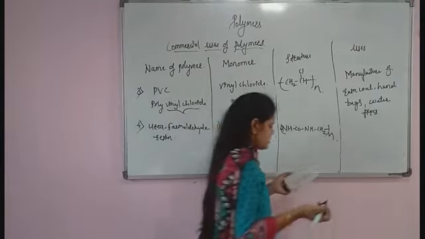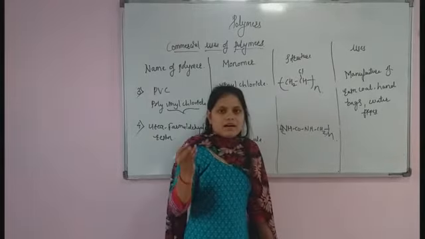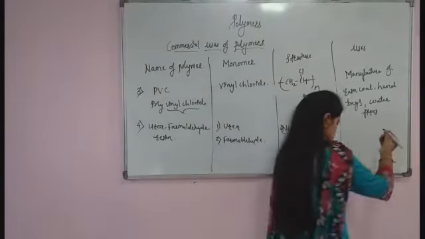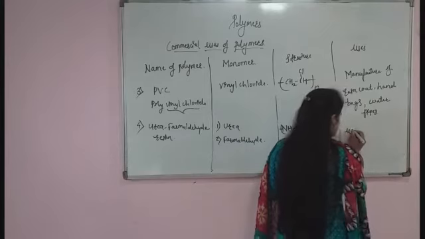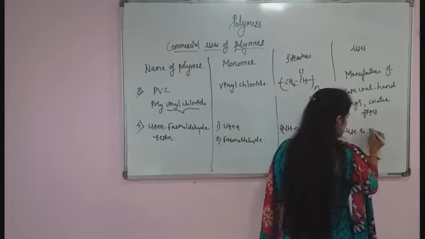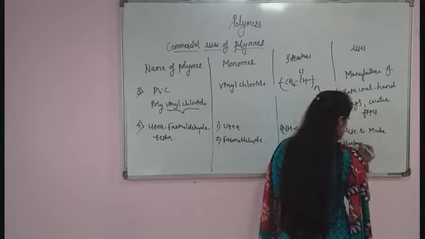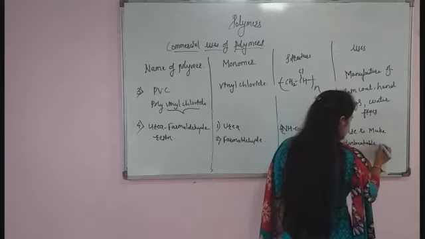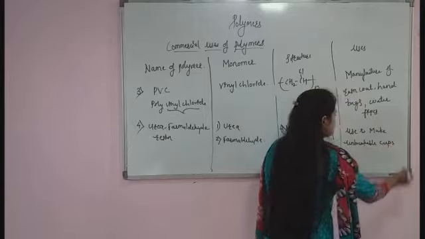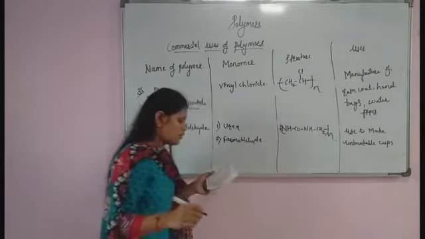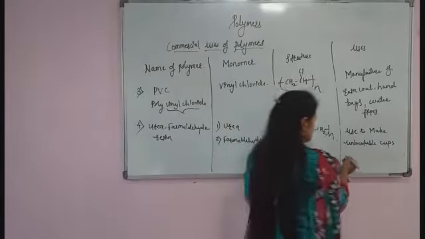And what is the use of this? It is used to make unbreakable cups and laminated sheets.